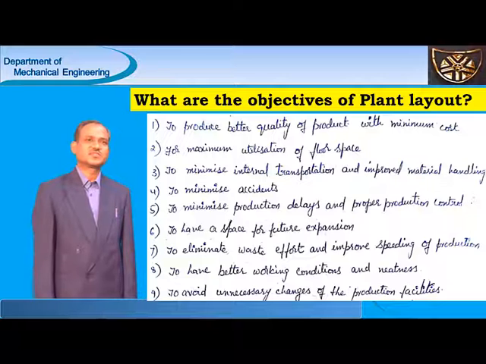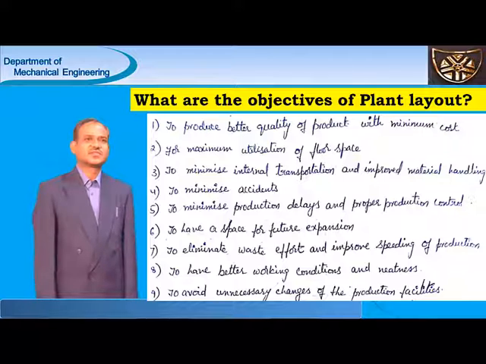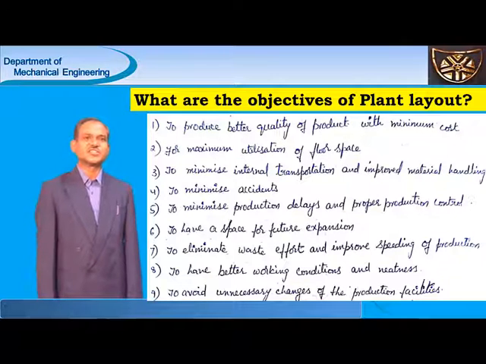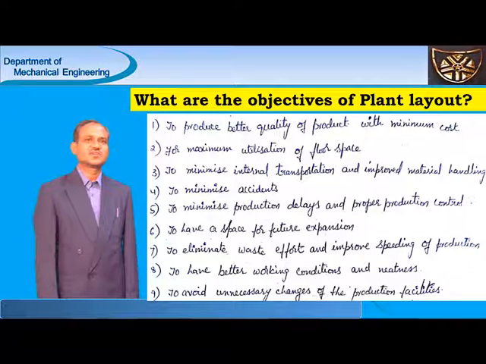Next, the fourth point is to avoid or minimize accidents to the workers. A good layout is required. And also for minimizing production delays and for production control, a good layout is required.